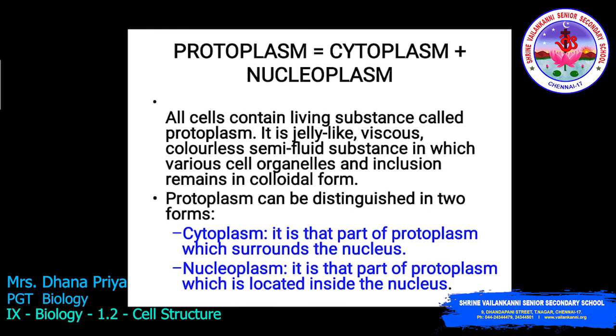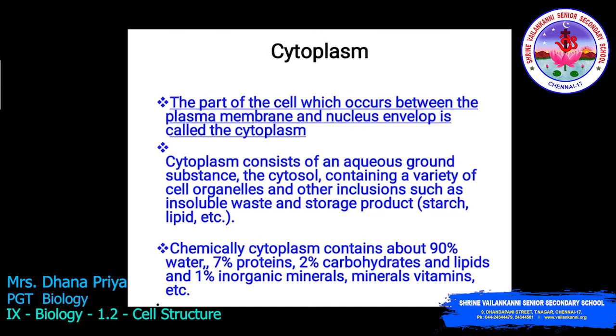From the cell membrane to the nucleus, there is a fluid-filled jelly-like substance called cytoplasm. Inside the nucleus, there is a plasma-like substance called nucleoplasm. Cytoplasm: the part of the cell which occurs between the plasma membrane and the nuclear envelope is called cytoplasm.